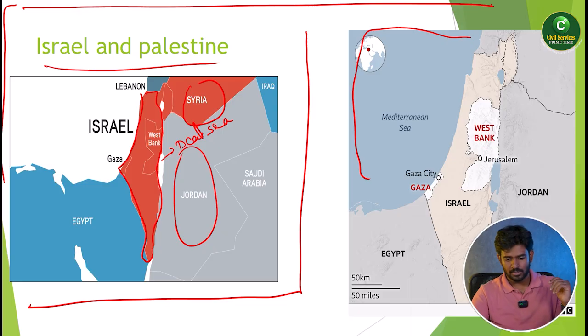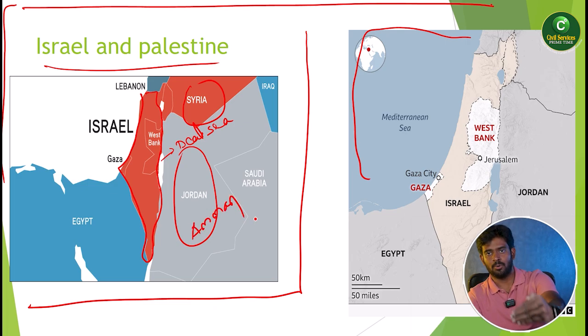Okay, so what you should remember is Jordan is a landlocked country. The capital city of Jordan is Amman. They ask about the countries from north to south in the examinations, so try to concentrate. The first country is Lebanon.